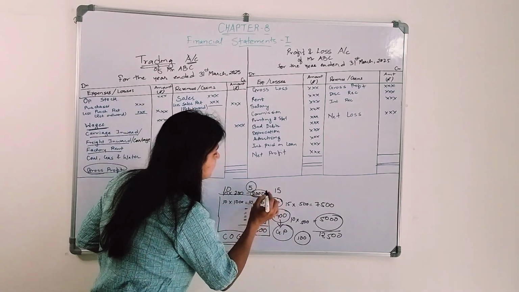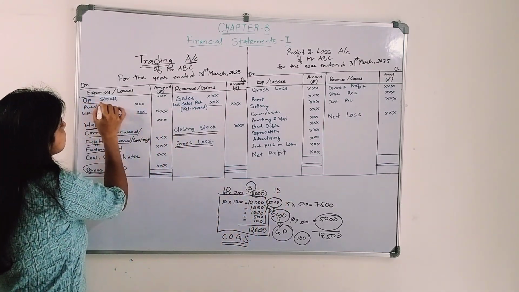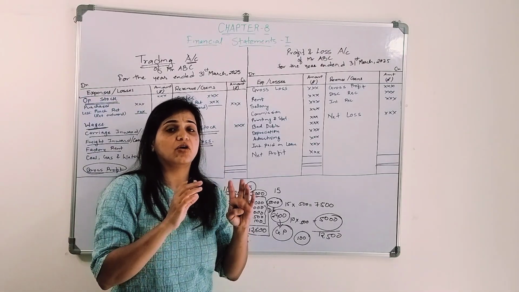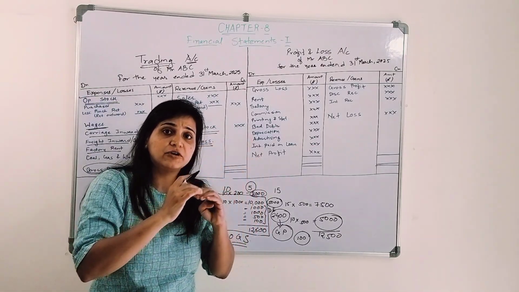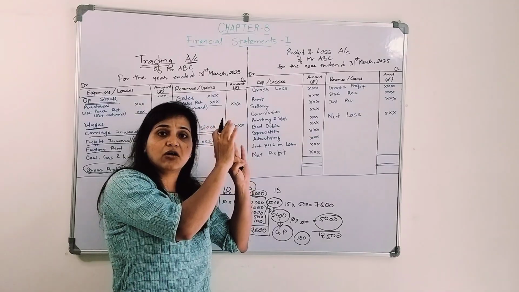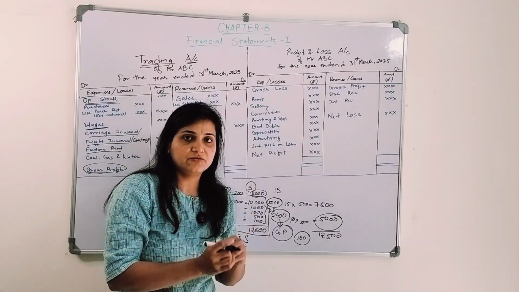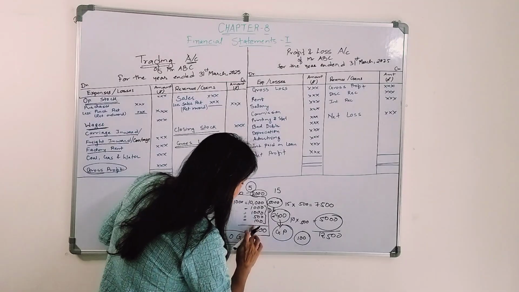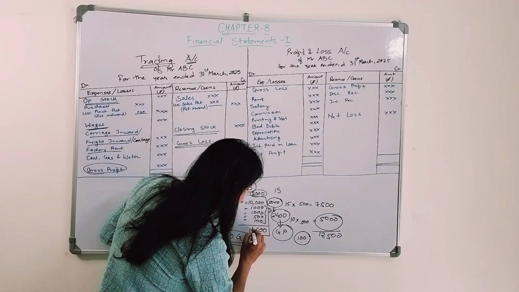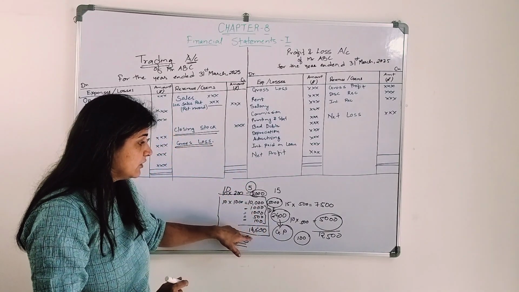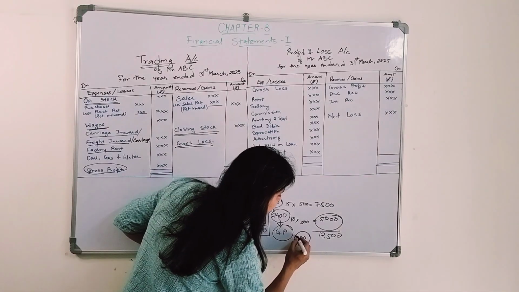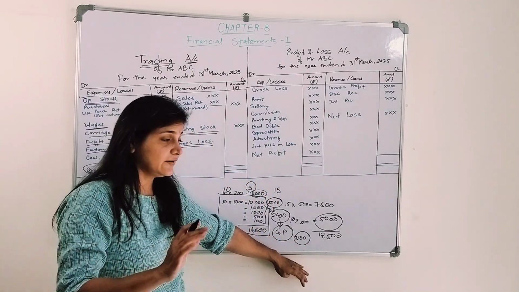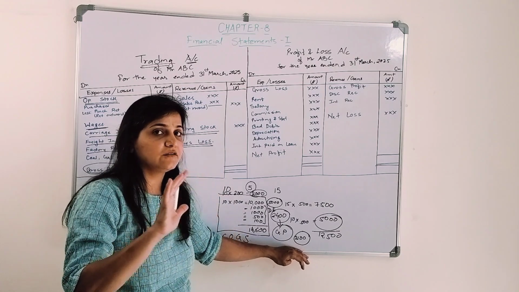This 2,000 is termed as the opening stock of the goods, which I am carrying forward to the current year. Now what is the amount? It is 14,600. That means I am incurring a loss of now 2,100, right? This is called gross loss.